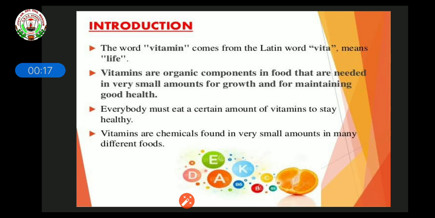The word vitamin comes from the Latin word vita, which means life. Vitamins are the organic components in food that we require in very small quantity for our growth and maintenance of our body. Everybody must eat a certain amount of vitamins to stay healthy. Even a single deficiency, meaning lack of a vitamin, can lead to a serious disease. That's why vitamins are required in very small amounts and are present in small amounts in many different foods.